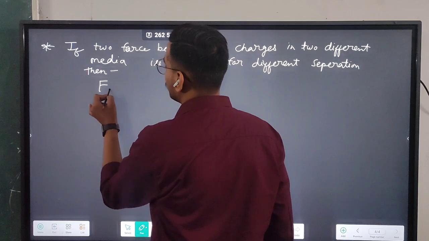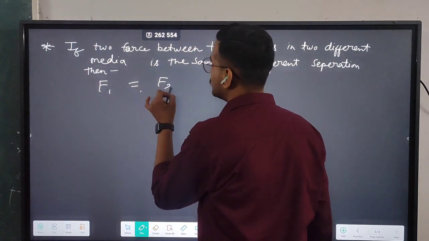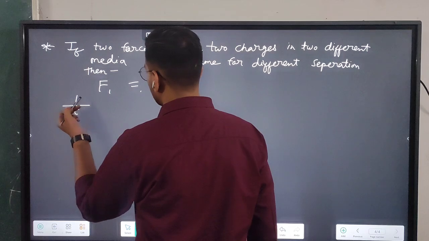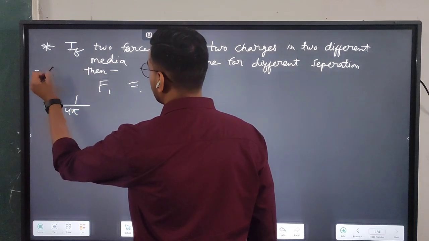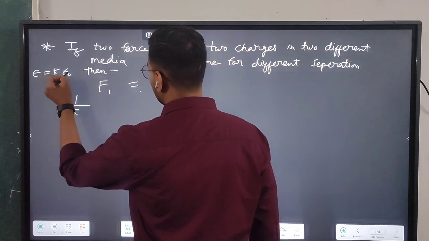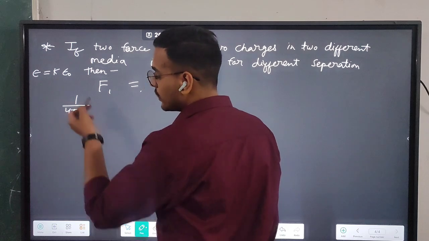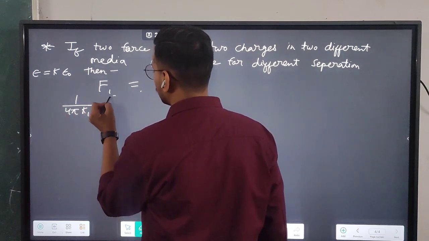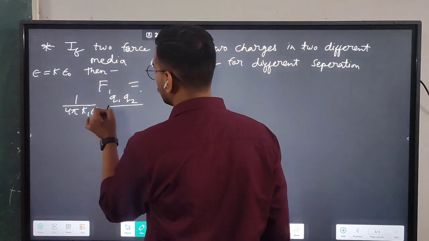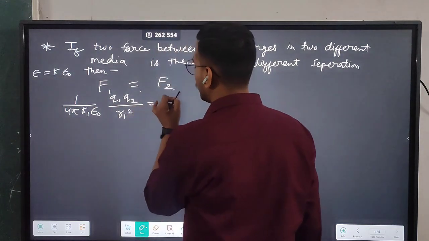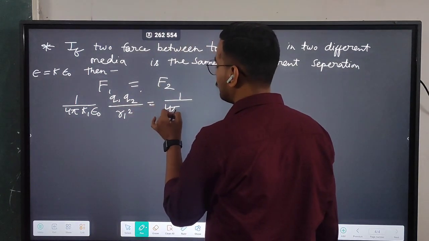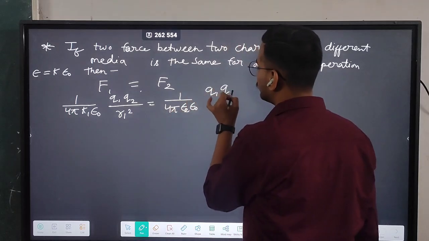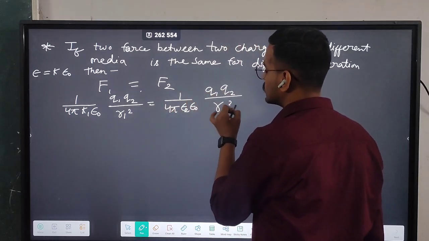So as you can say, the force is the same, F1 and F2 will be same, then you can write 1 by 4 pi epsilon. You can expand epsilon as k epsilon naught, and for different media the k will be different. So you can write here k1 epsilon naught q1 q2 by r1 square, and here 1 by 4 pi k2 epsilon naught q1 q2 by r2 square.